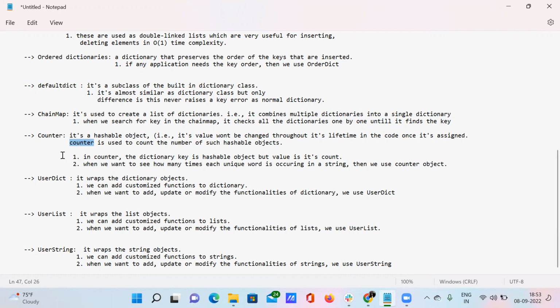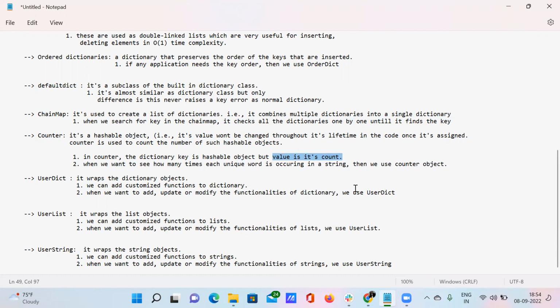So what are the properties of this Counter module? Inside the Counter module, the dictionary key is hashable. That is, we cannot change the key once it is assigned. But the value is not like that. The value is nothing but the count of that hashable object.